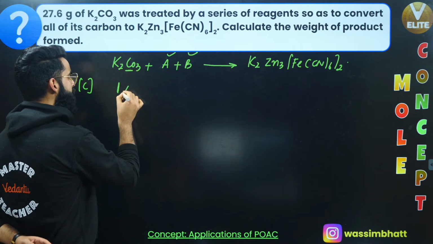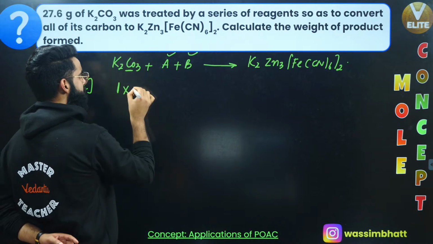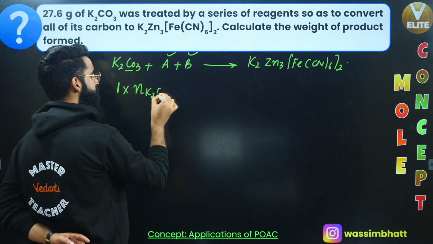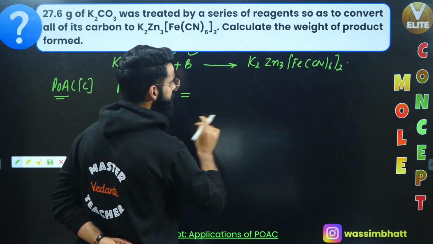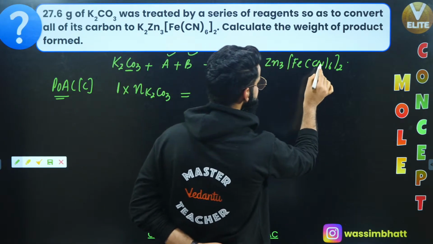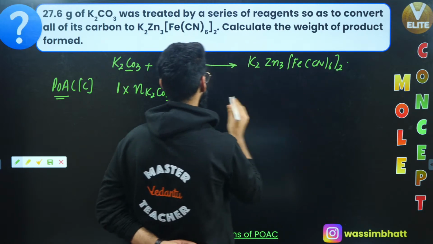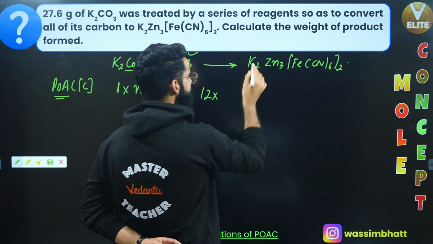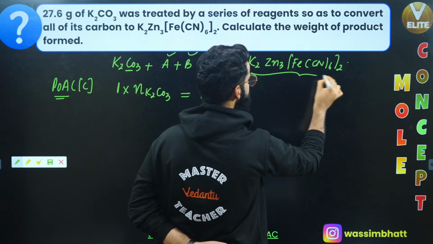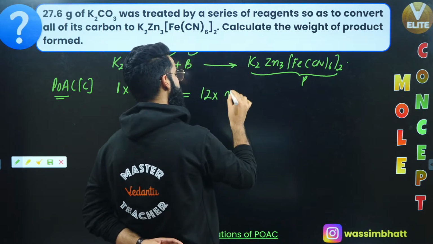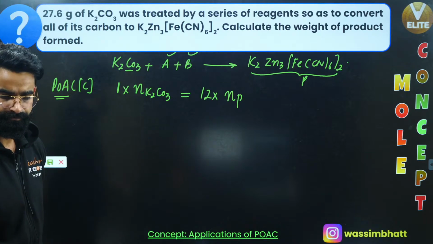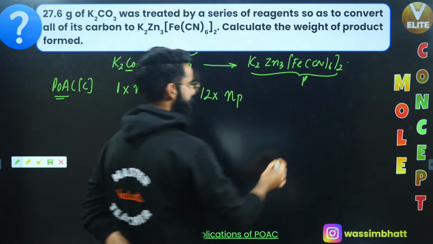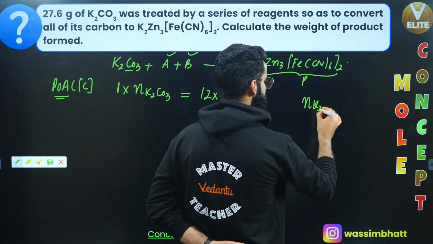1. So I'm writing 1 multiplied by number of moles of K2CO3. Instead of this arrow, I'm writing an equal sign. How many carbon atoms do we have right here? It is 6 2s are 12. 12 carbon atoms. So 12 multiplied by number of moles of this whole compound, which is the product. Something like this. Now people, can I first calculate the number of moles of K2CO3?